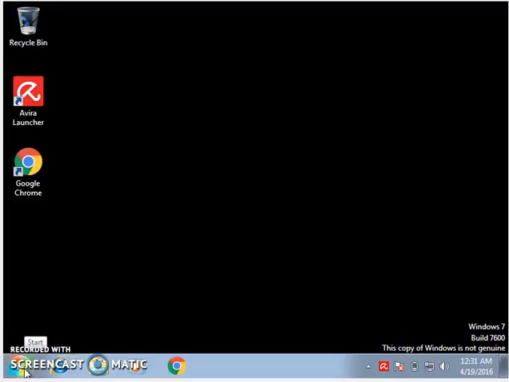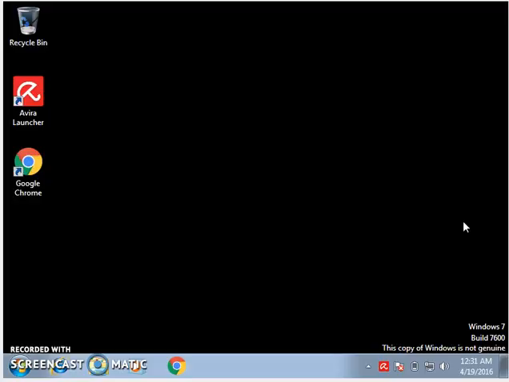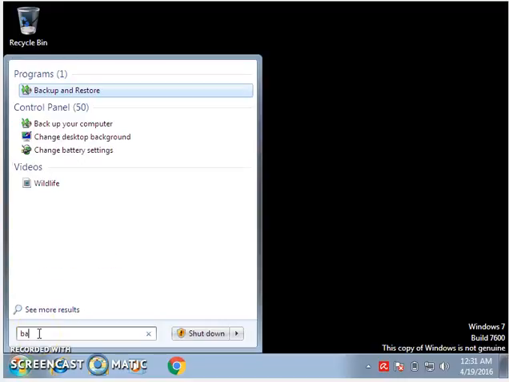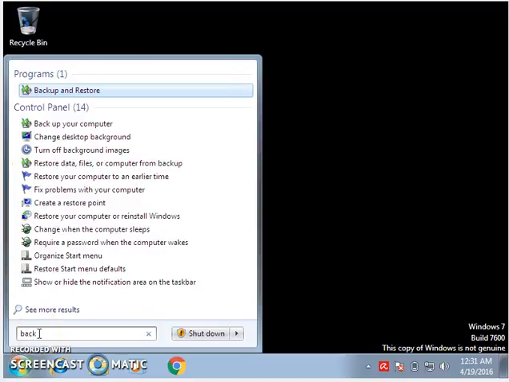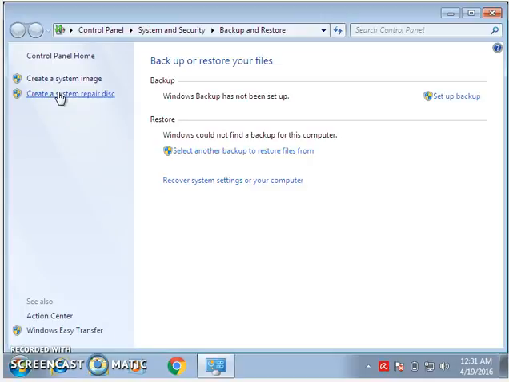Today in our lecture I am going to tell you how to create a system repair disk and system image. First step, you go to Start and click for Backup, and here you will find at the top Backup and Restore. Click on it to show you Create a system image and Create a system repair disk. We will choose Create a system image first.